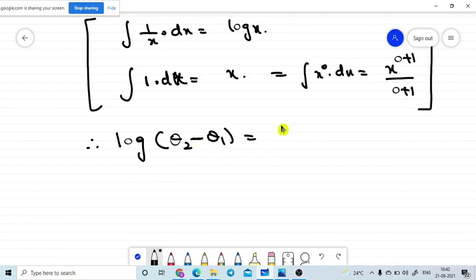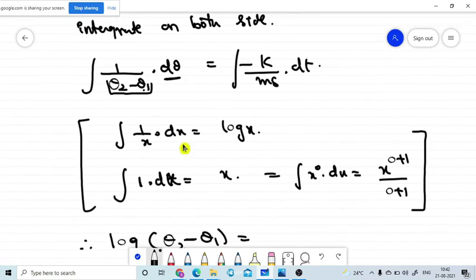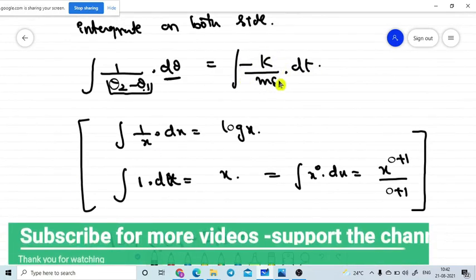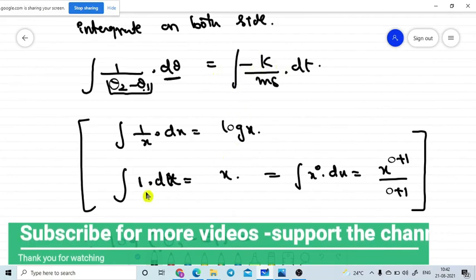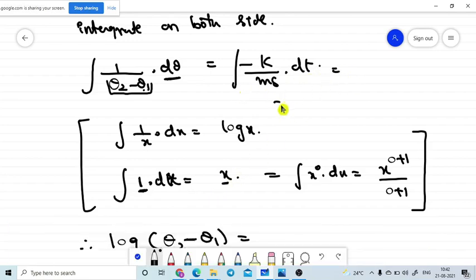But if you look at the right side, k by ms, there is nothing in terms of small t, so everything comes out. If nothing is there, we assume it is 1 into dx, which equals x. Here, one more step on the right side only: k divided by ms, integral of nothing, meaning 1 into dt.